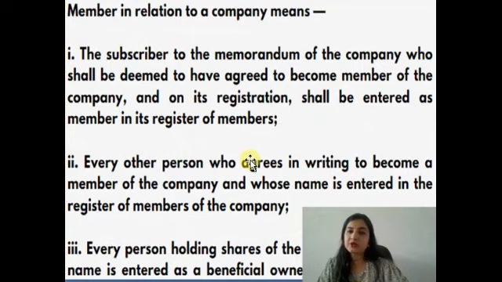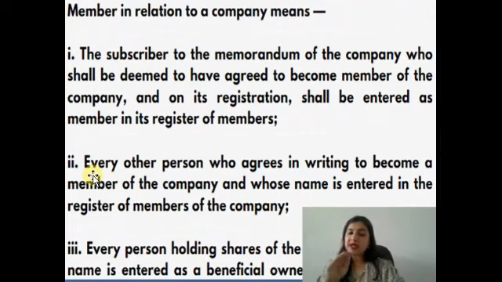Now, how are you going to write the answer? You will explain who is a member in relation to a company: the subscriber to the memorandum of the company, who shall be deemed to have agreed to become a member of the company and on its registration shall be entered as a member in its ROM. Every other person who agrees in writing to become a member of the company and whose name is entered in the ROM of the company. Every person holding shares of the company and whose name is entered as beneficial owner in the records of a depository. So this is the basic provision.